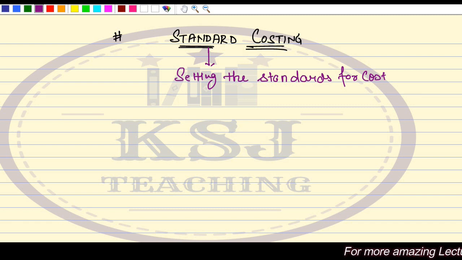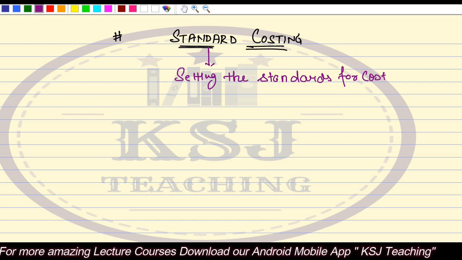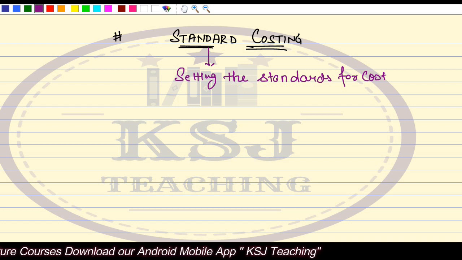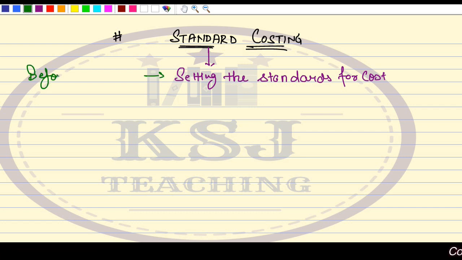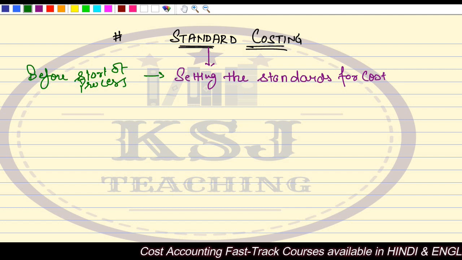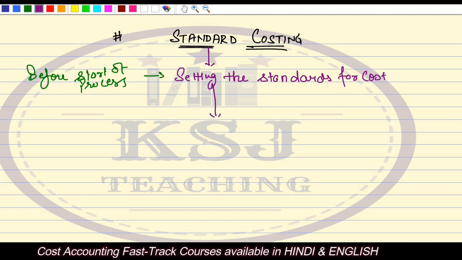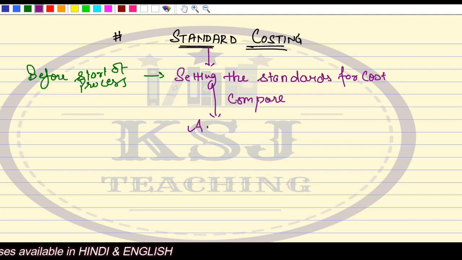After that, when the product is ready, that means the actual. Now these standards are being set before the start of the process, right? After that, what I will do is I will compare with the actual cost, right?